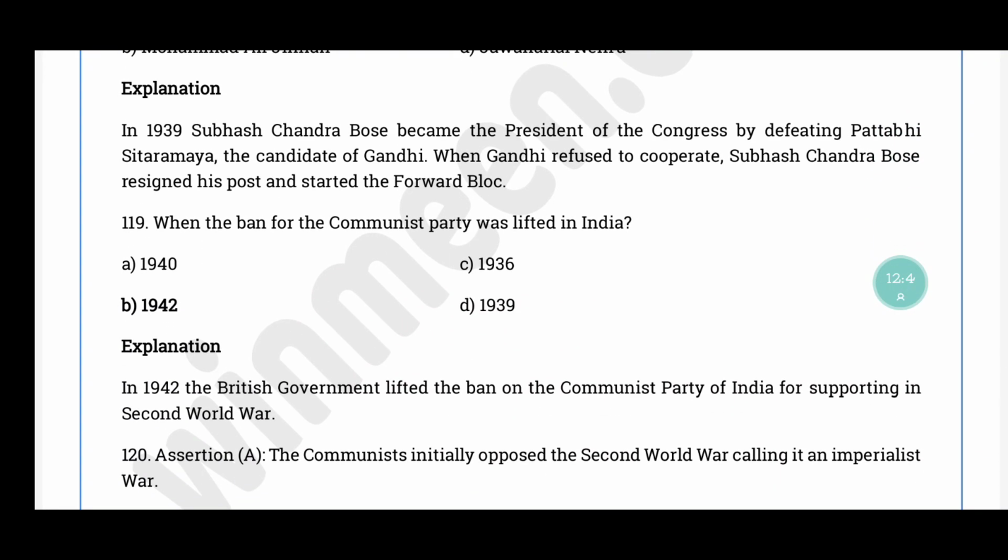Question number 119. When was the ban on the Communist Party lifted in India? The correct answer is option B, 1942. In 1942 the British government lifted the ban on the Communist Party of India, because they supported the British government in the Second World War.